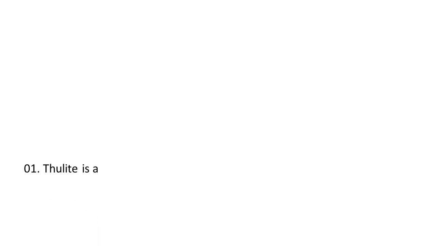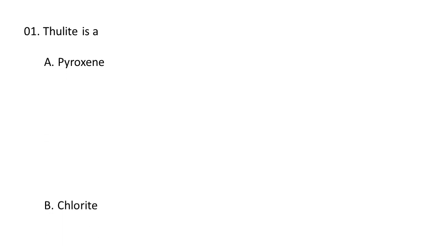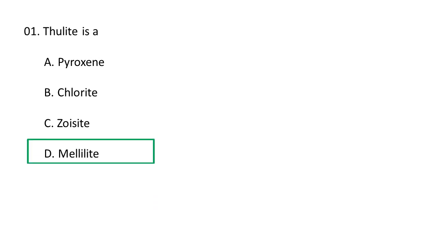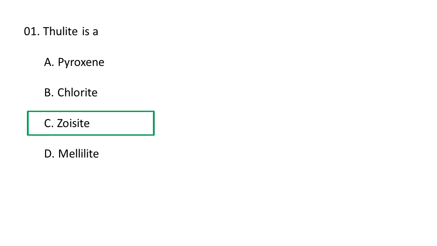Coming to the first question. Thulite is A. Pyroxene, B. Chlorite, C. Zoisite, D. Melilite. The correct option is: thulite is a zoisite. Thulite is a pink variety of the mineral zoisite. It is also known as rosaline. So, thulite is a zoisite. C is the correct option.